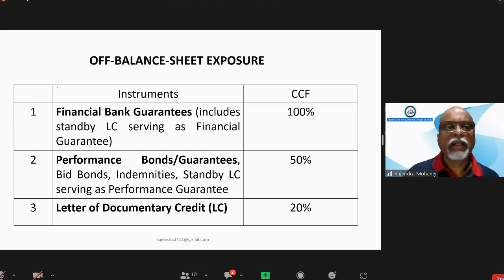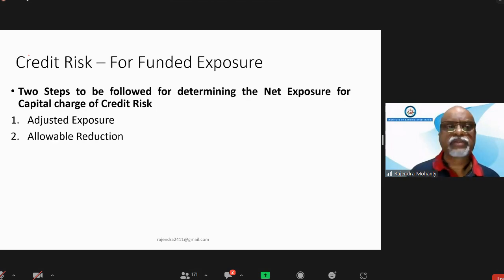Sir, we know how to calculate capital for fund-based and non-fund-based advances with the formula. We know the formula. But here the credit risk does not complete. There are certain more things also available. So what is that? See, fund-based exposure or non-fund-based exposure, what is that? We'll first discuss fund-based exposure.